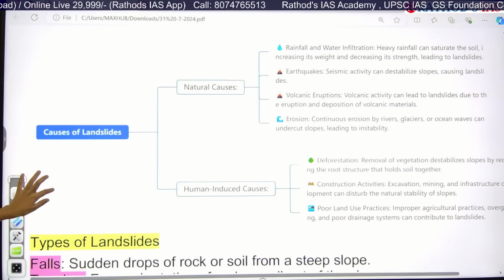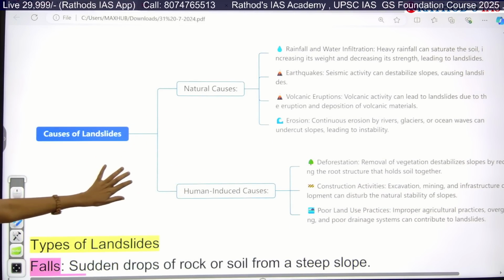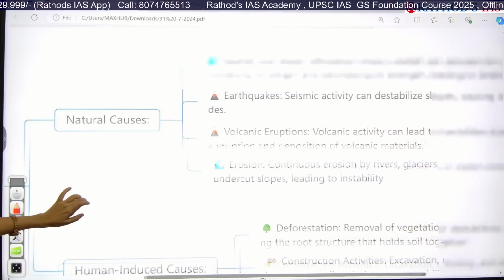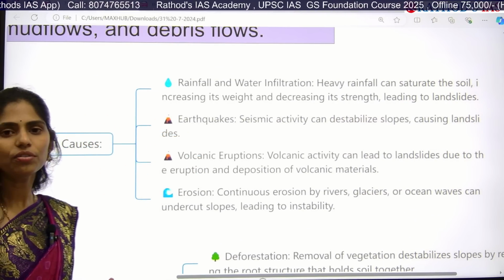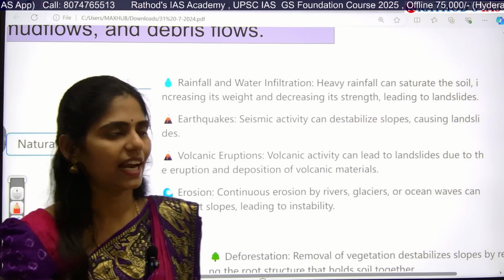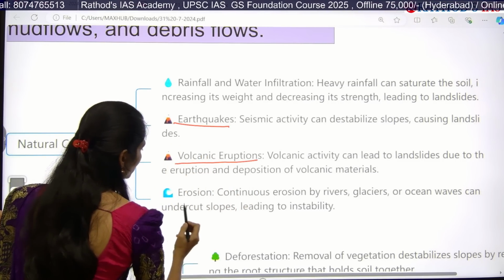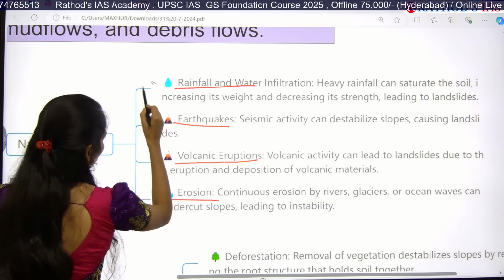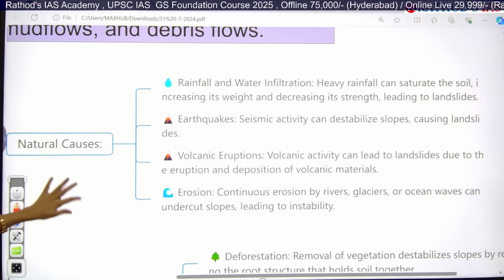Here I gave you one mind map which describes the natural causes and the man-made causes. Natural causes are rainfall or water infiltration, which is the reason for these Kerala landslides, and also earthquakes, volcanic eruptions and erosion. Yes, these are the main causes of landslides and they are natural causes.